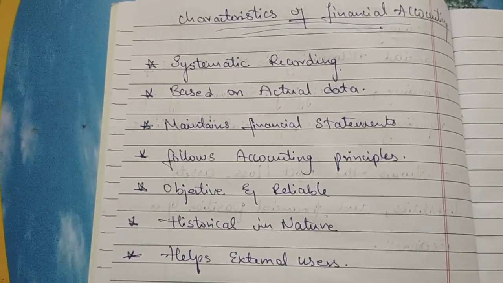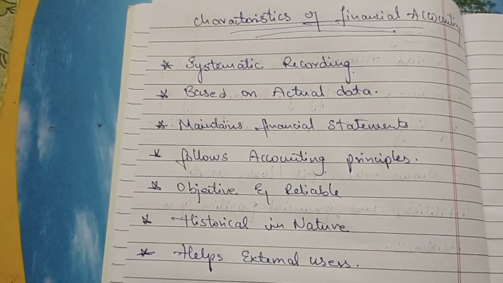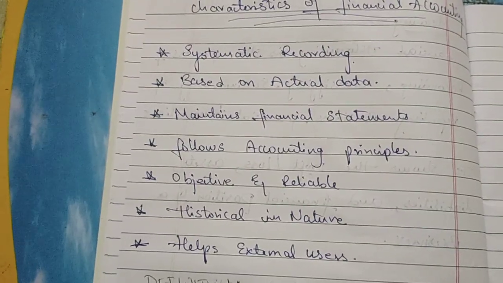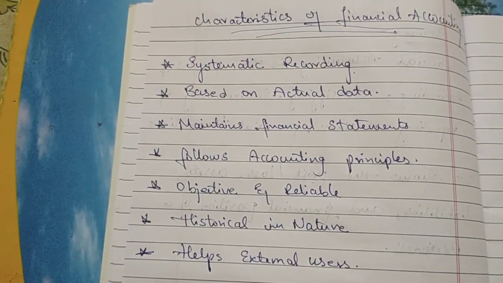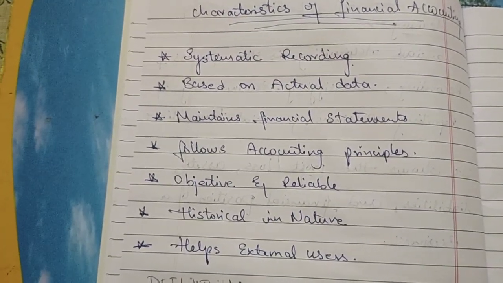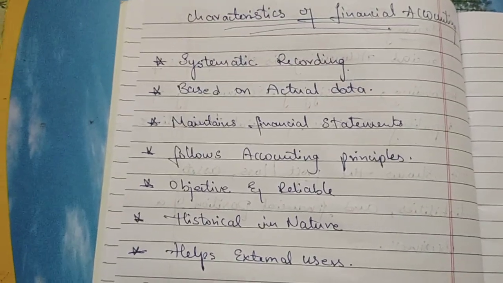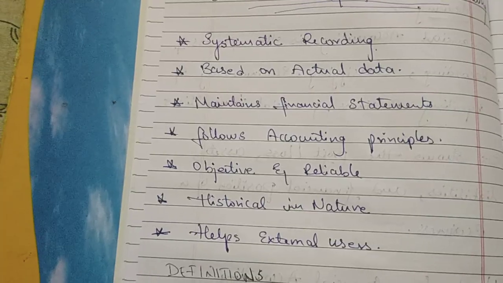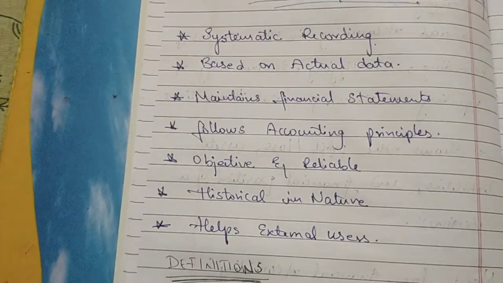Next, it follows the accounting principles. Accounting principles are the main concepts of accounting, which are important to remember and are also useful in upcoming problems. So in upcoming videos, let me discuss these accounting principles separately. For now, financial accounting follows accounting principles. Accounting principles are nothing but concepts, conventions, rules and regulations, standards, etc.